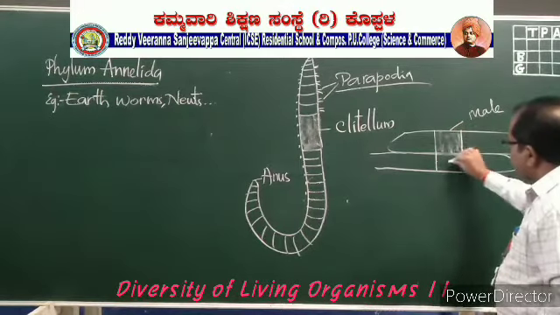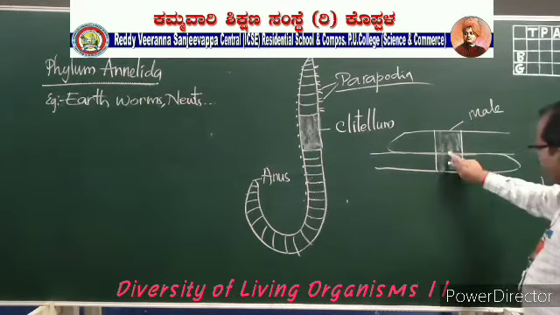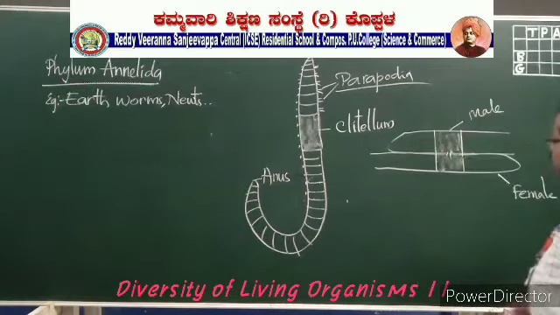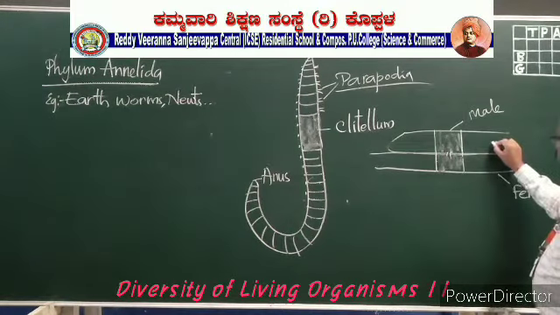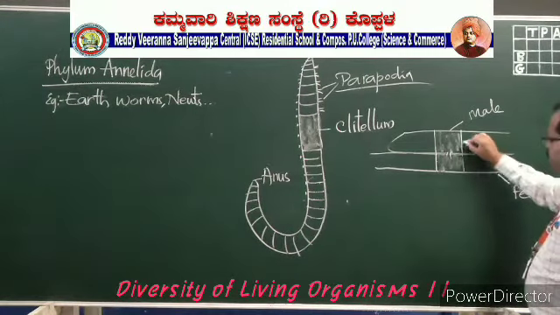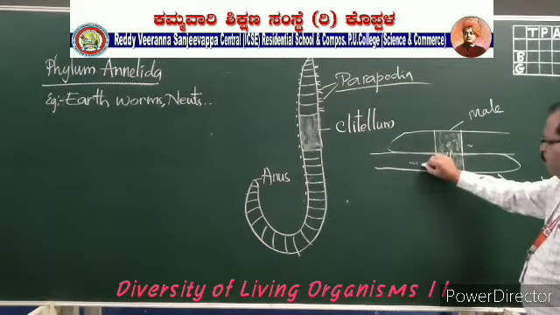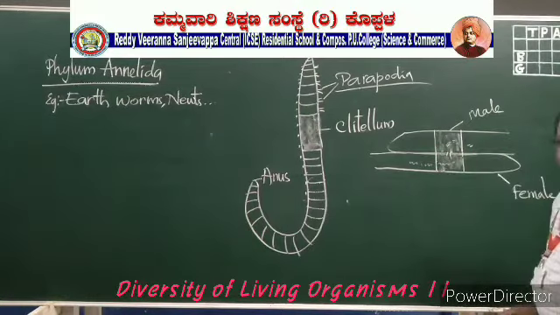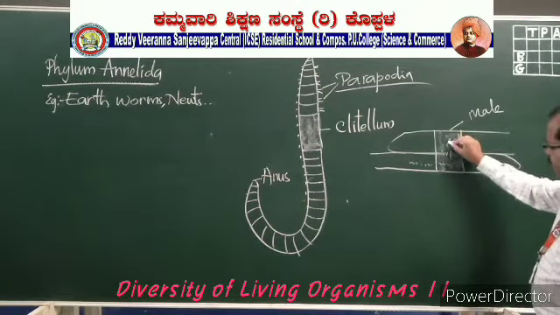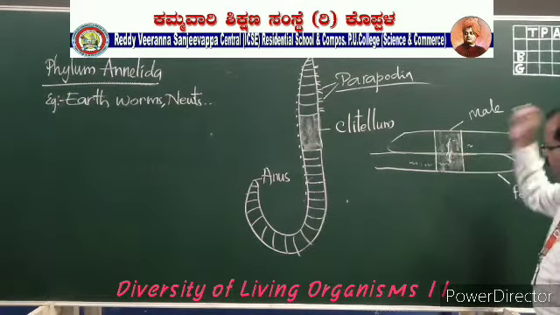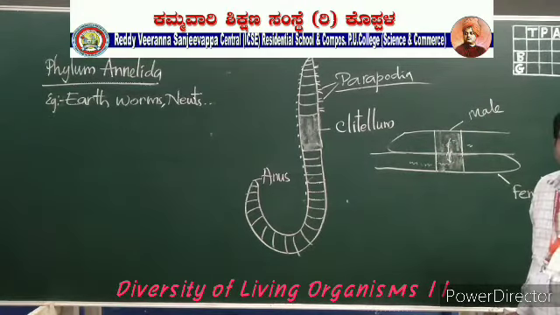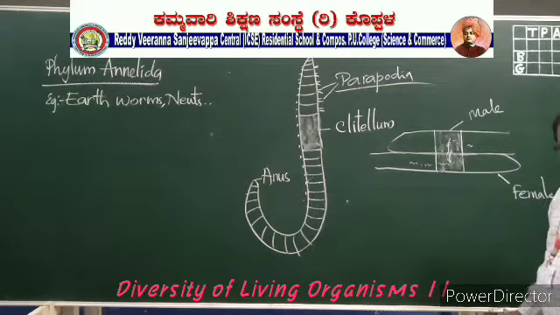Both the clitellums touch each other, and there will be one opening there. So the sperm will enter into the clitellum of the male, and ova will enter into the clitellum of the female. When the sperm is entered, it will enter into the female body. Okay. So internal fertilization takes place here, in the female body, not external fertilization.